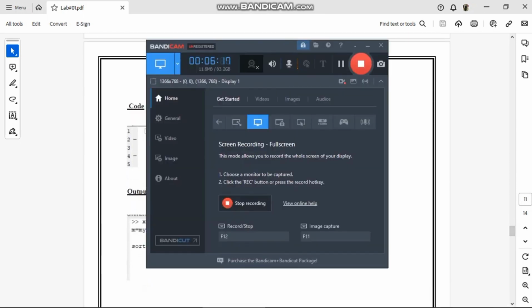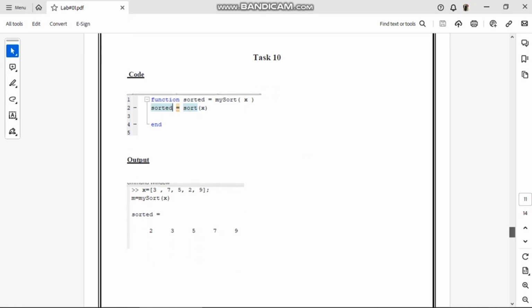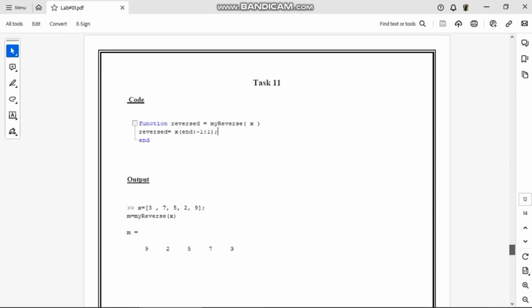Now moving on to task 10. In task 10 I have to sort the following array. For this I have created a function for sorting. Sort is equal to sort(x) and ended. In my output window I have created an array of 3 7 5 2 9, then again called my function, and the function has given me the answer, sorted is equal to 2 3 5 7 9.